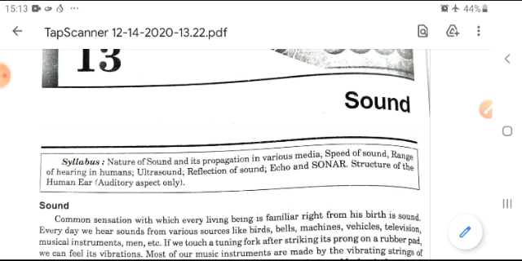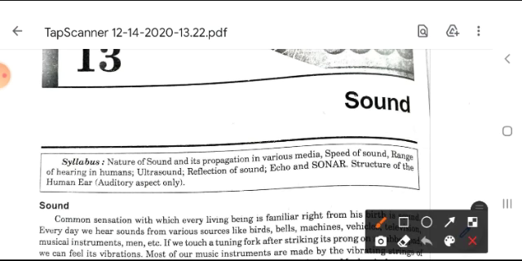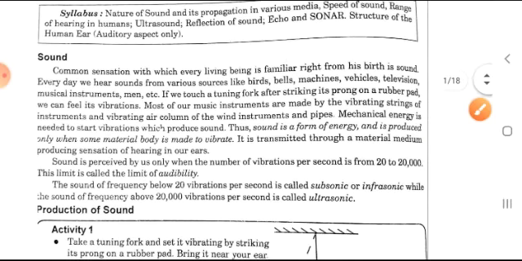Today, I will introduce all of you to the new topic, that is sound, which is given at the top. What is sound? Sound is a form of energy. Which type of energy? Sound is a mechanical energy that creates vibrations in our ear, so we are able to hear anything.